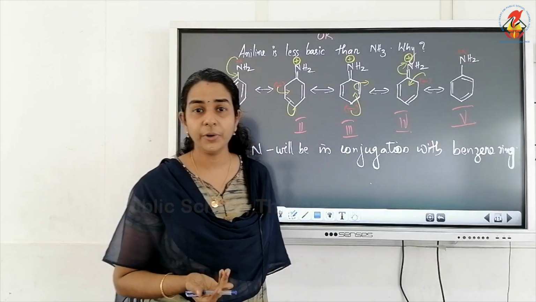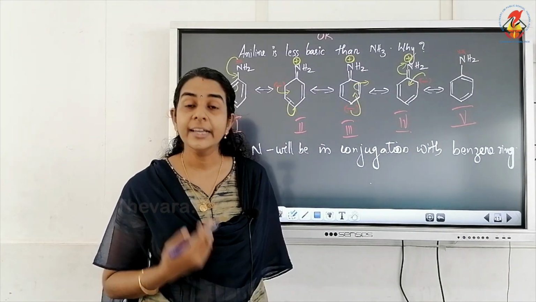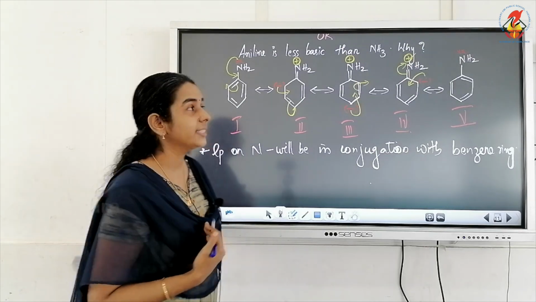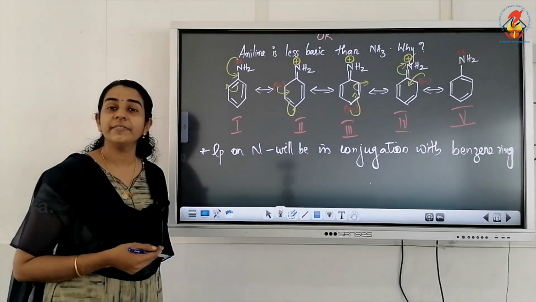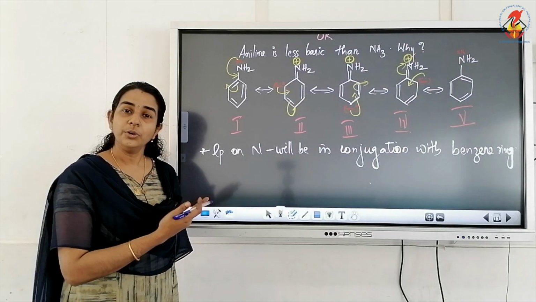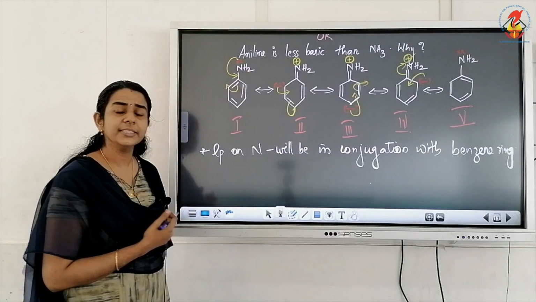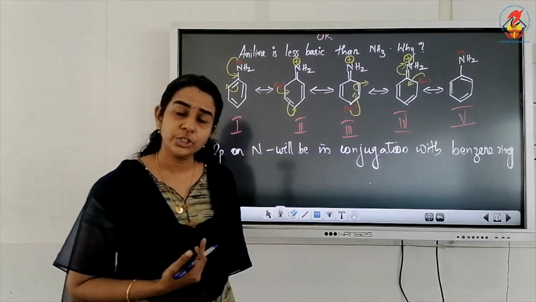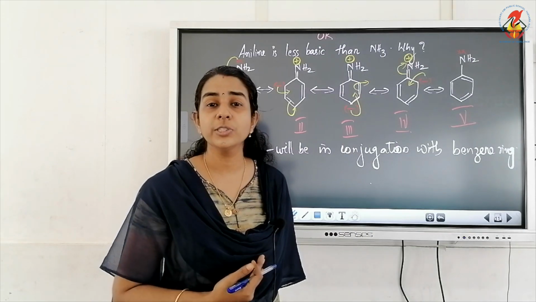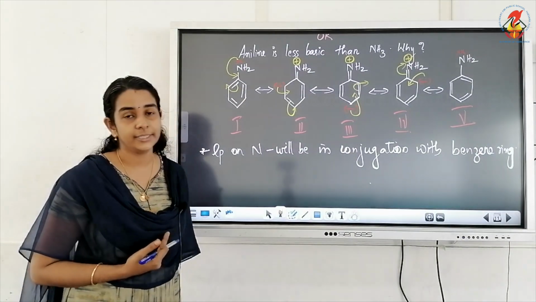The lone pair of electrons will be in conjugation with the pi electrons of the benzene ring. We know that in the benzene ring we have three alternate double bonds, so there are pi electrons present in the benzene ring. So what happens if the lone pairs are in conjugation with the pi electrons of the benzene ring? They will be involved in resonance.